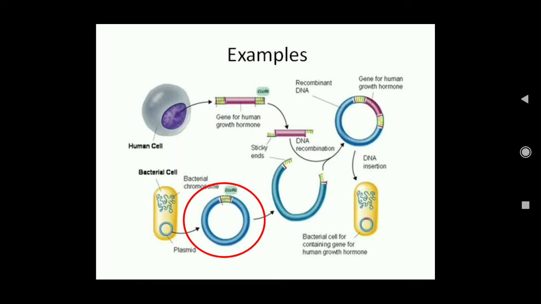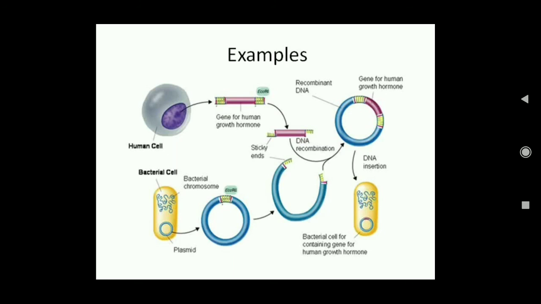Then this is the vector. This vector is cut, and this gene is also cut. As you can see, sticky ends are produced, and then they are joined together with the help of ligase. Then this is inserted into the bacteria, and as the bacteria multiply, this gene will also multiply and finally produce the human growth hormone. So this is an example of biotechnology.